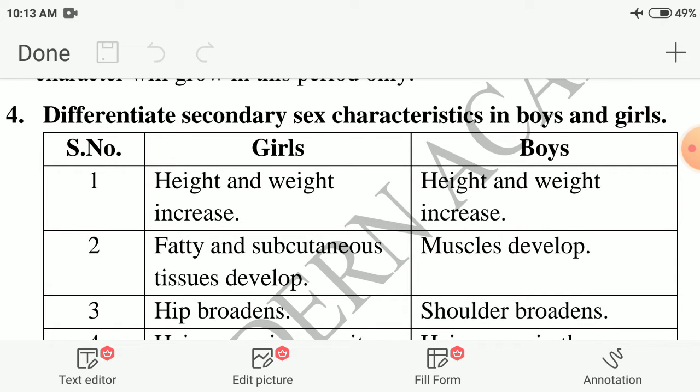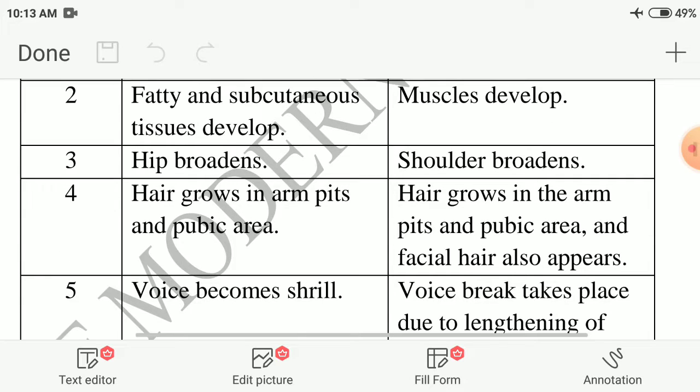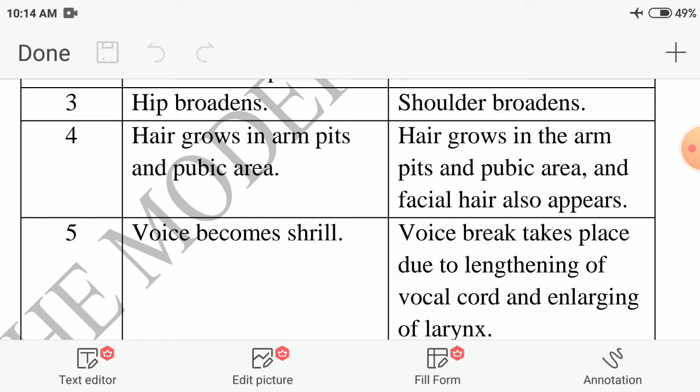Fourth question, differentiate secondary sexual characteristics in boys and girls. What are the changes? First point same only: in both boys and girls, height and weight increase. Then in girls, fatty and subcutaneous tissues develop, but in boys, muscles will develop. Third point, girls, hip broadens. Boys, shoulders broaden. Hair grows in the armpits and pubic area, and facial hair also appears in males. Voice becomes shrill in girls.